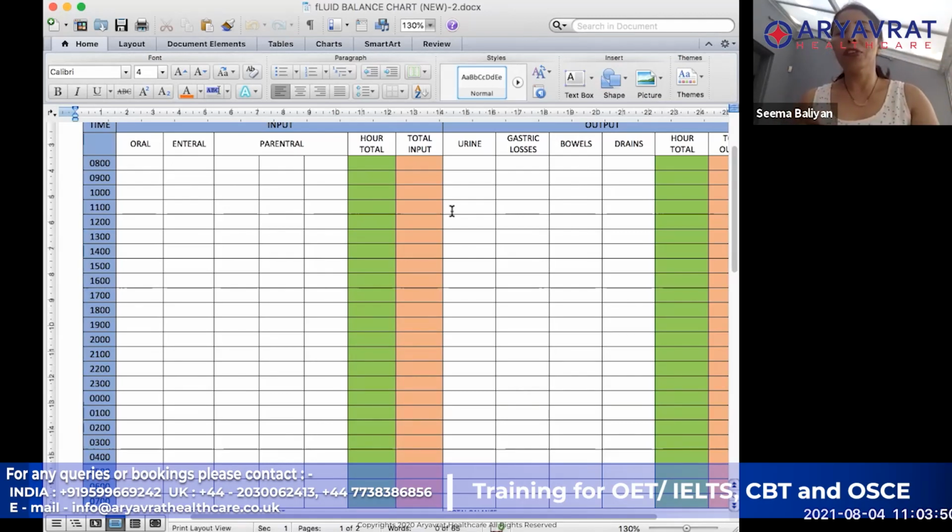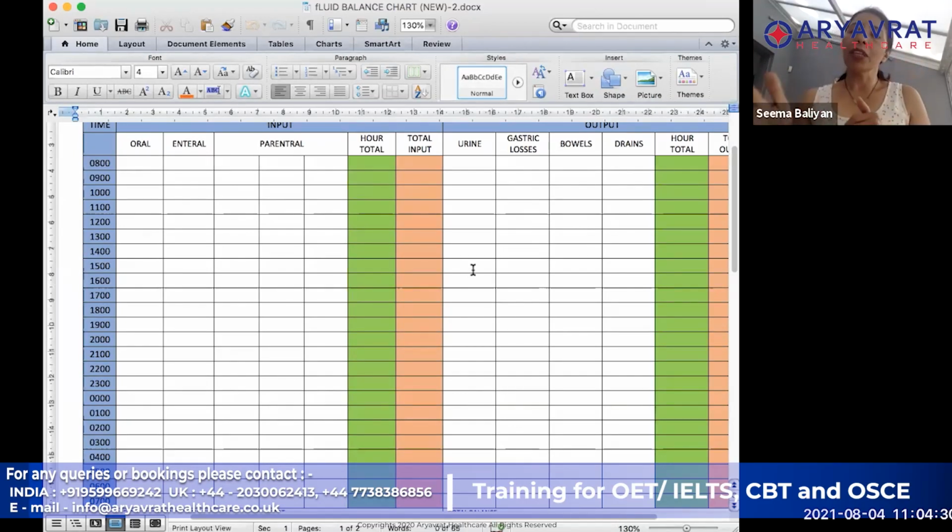So for example, if you have started this at 8 o'clock, so if I've added that oral was 100, parenteral was 100, so my total for that hour at 8 o'clock becomes 200. But my total input for that hour is also 200 because I have just started that. But if I go at 9 o'clock and I add 200 again, so between 8 and 9, the total hourly input was 200, but the total input becomes 200 plus 200, which is going to become 400.